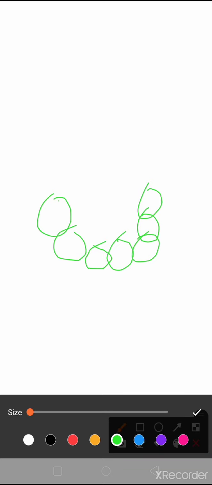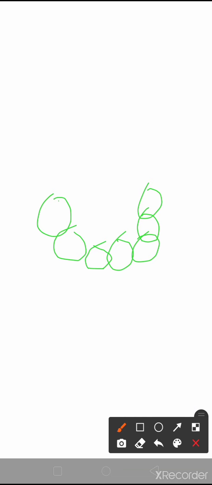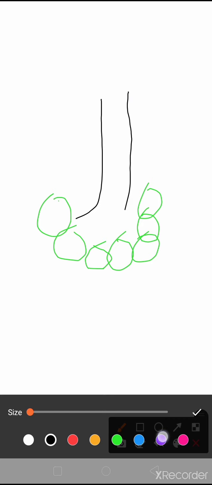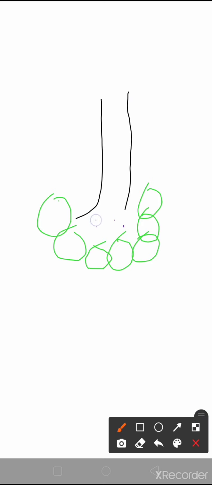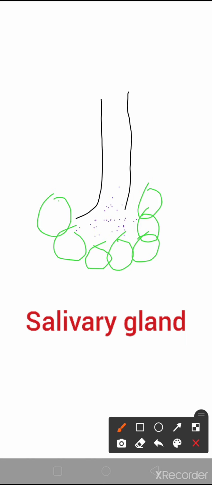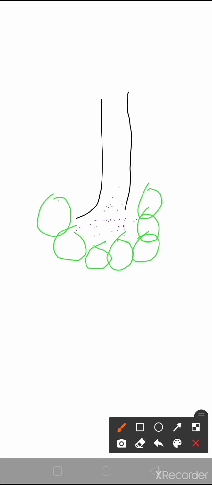And in case of exocrine glands, there is a duct-like structure. Suppose this is our duct, and the secretion is released here. And these chemicals go to the targeted area through ducts. So this is exocrine gland, and the examples are salivary gland, sweat glands, etc.